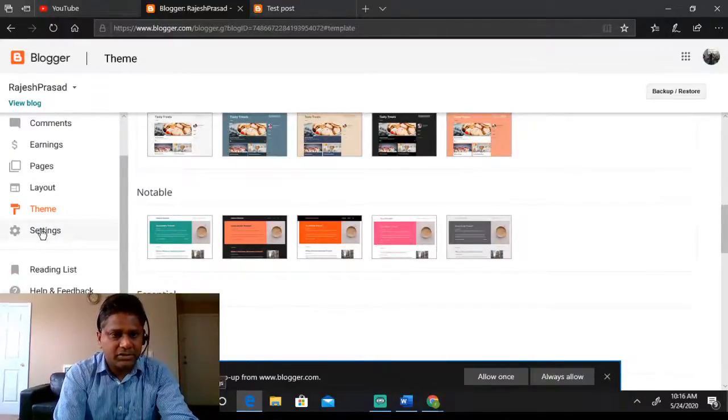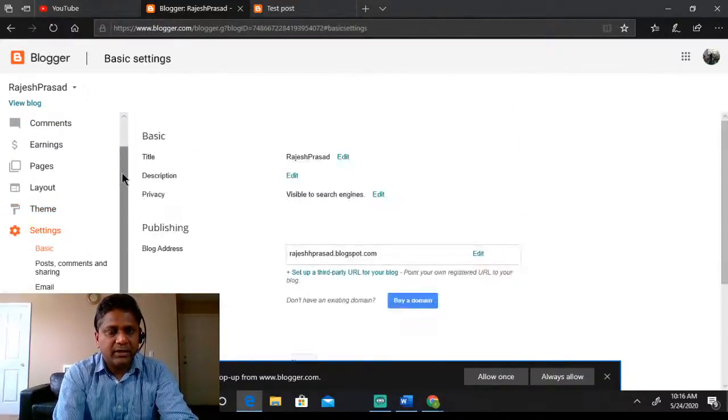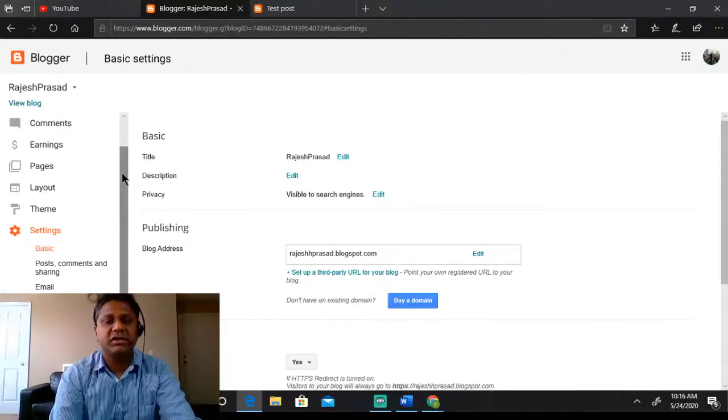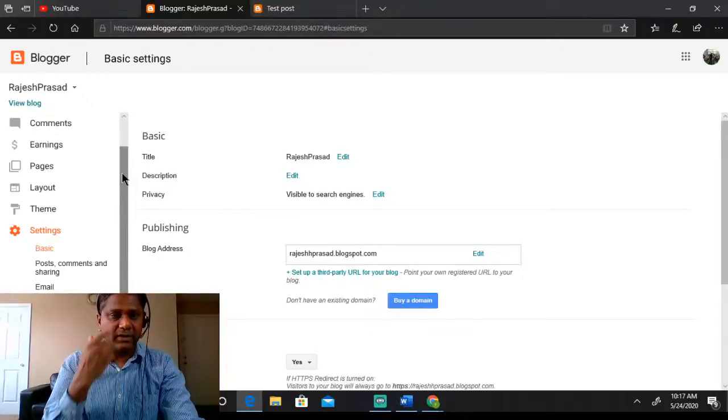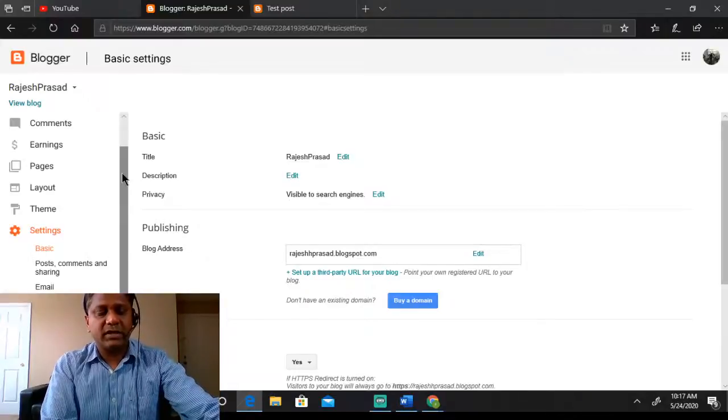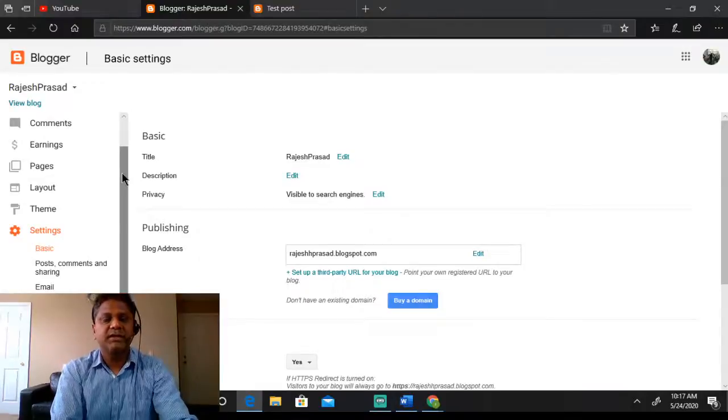Okay, so let me just touch upon some of the settings. I won't go into much detail, not the advanced ones, unless you guys ask specific questions. In fact, if you have any questions, you can start typing them in the chat, and once I'm done with this explanation, I'll start picking up those questions and we can answer them in this live session. If not, you can always ask those questions after I have uploaded this video. You can ask them in the chat as well. So whichever way you are comfortable with.